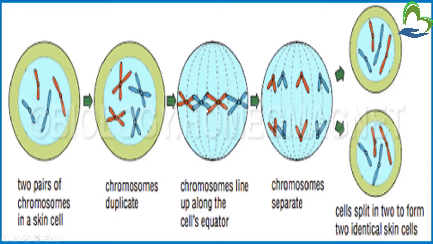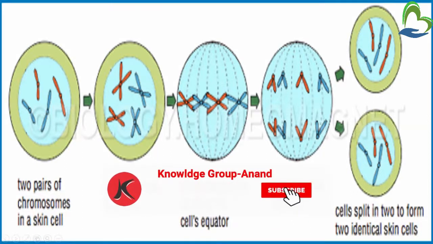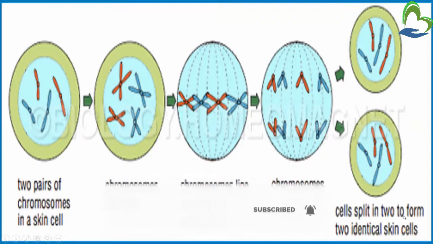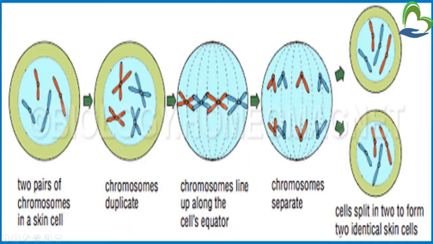Third is anaphase. Chromosomes line up along the cell's equator. We can see that all the chromosomes are situated in the middle of the cell. And last is telophase. Chromosomes separate. We can see that one side of the chromosome goes to one pole and the second side of the chromosome goes to the opposite pole. And the last is cytokinesis. In that, cells split to form two identical skin cells. The parent cell is divided into two daughter cells.